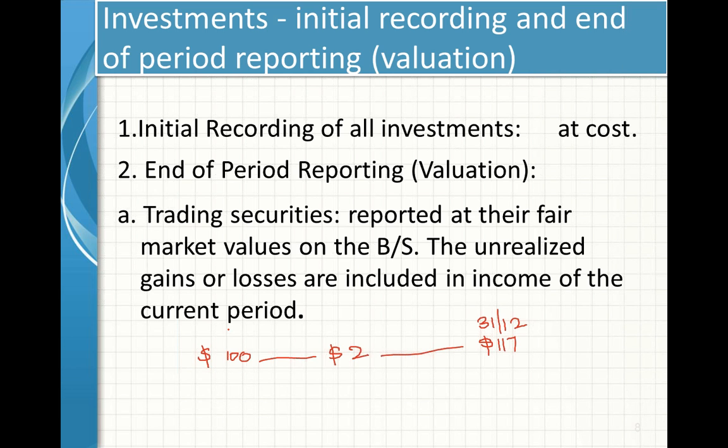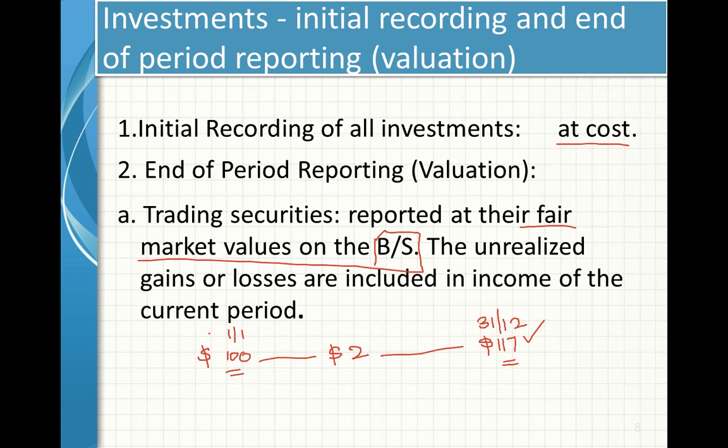This is the initial cost when you purchase on January 1st, which should be recorded at cost. This is the fair market value. I did not sell any shares, so the fair market value is to be recorded in the balance sheet.